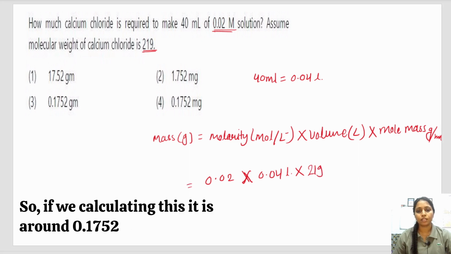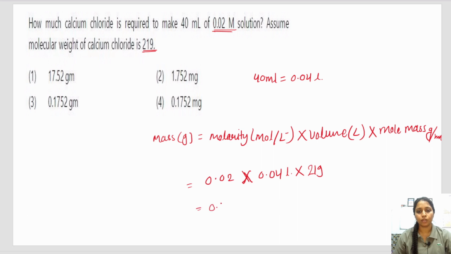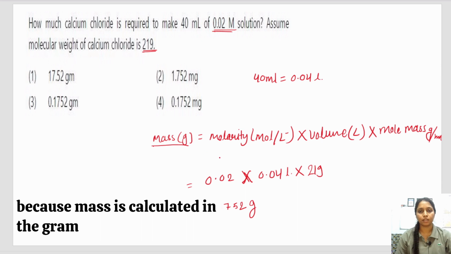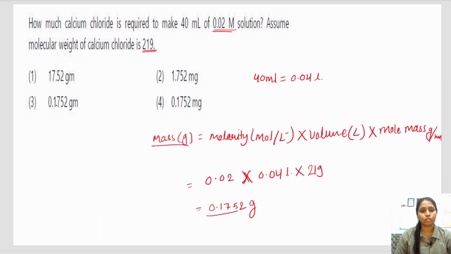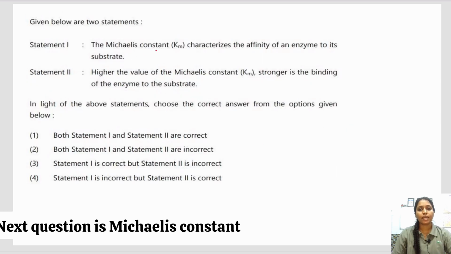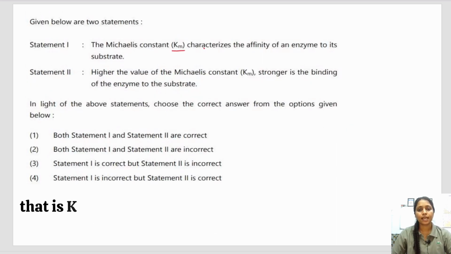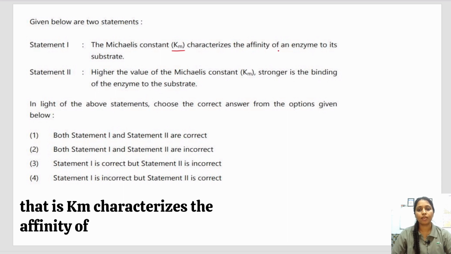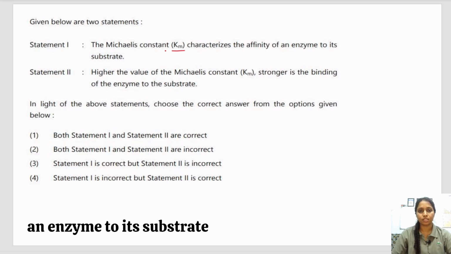If we calculate this, it is around 0.1752 gram, because mass is calculated in gram. So 0.1752 gram. This is correct.